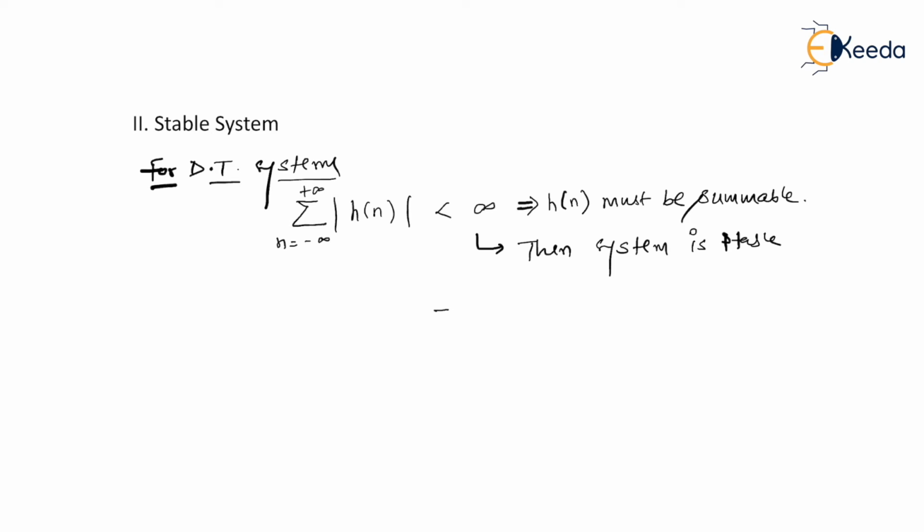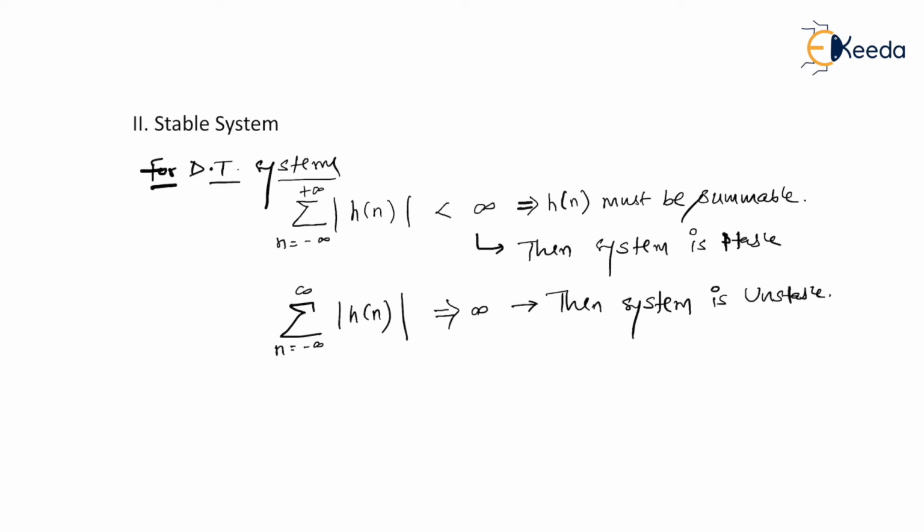If the summation, with n changed from minus infinity to infinity, of mod of h of n results in infinity, then the system is unstable. So that is the case for a discrete time system. In a continuous time system, what we perform as summation in discrete time is of course an integration, and it is vice versa. Integration in continuous time becomes summation in discrete time, and differentiation in continuous time becomes a difference equation in the discrete case.